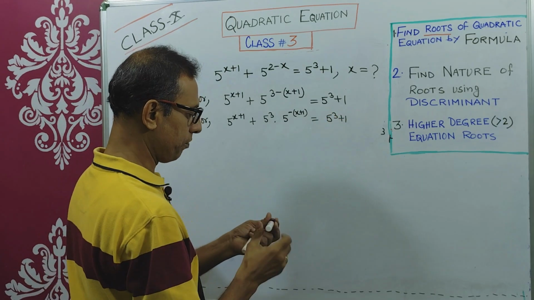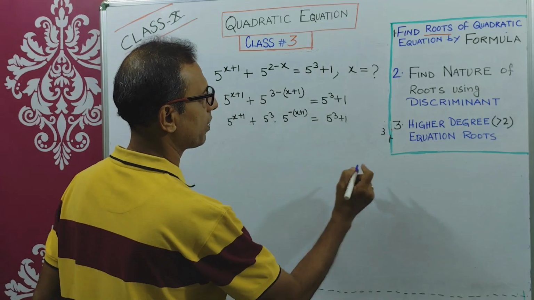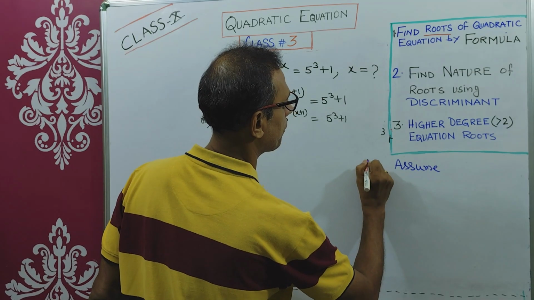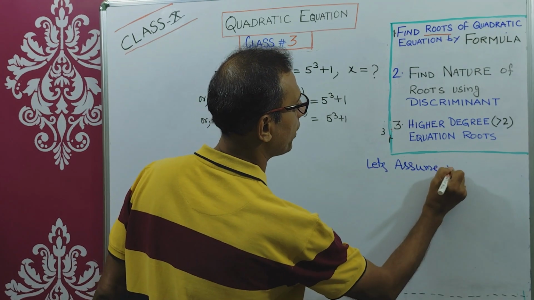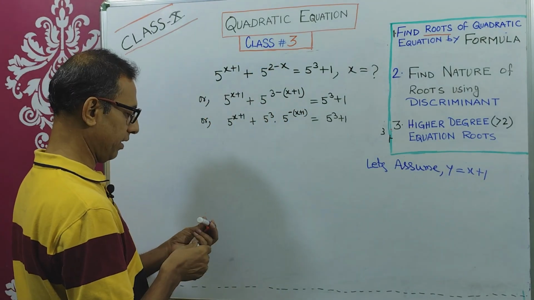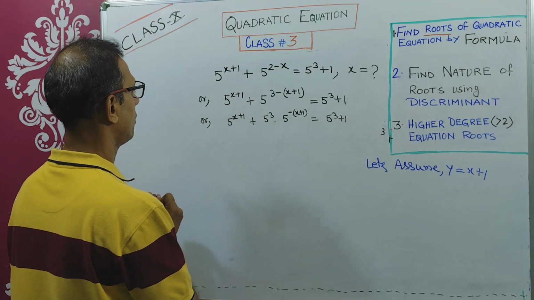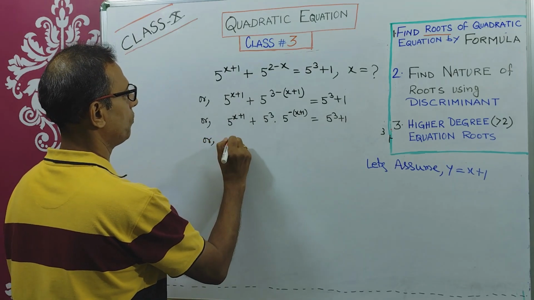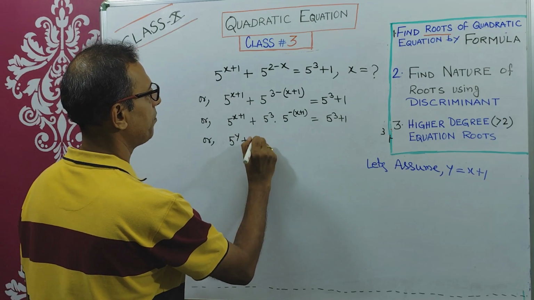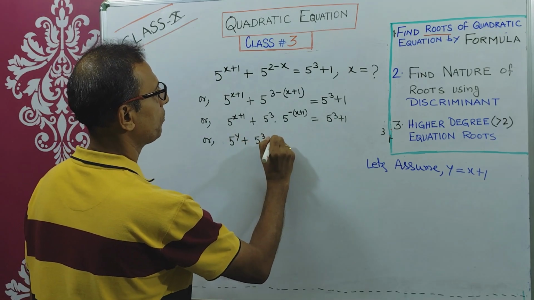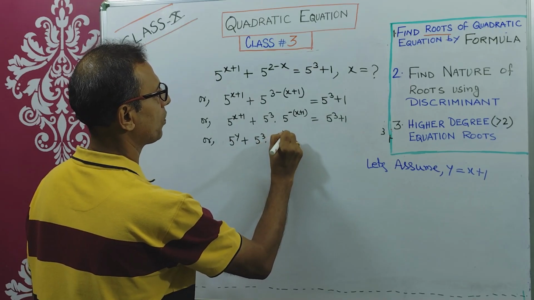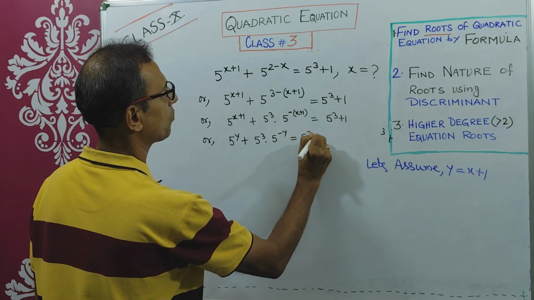Now you assume y equals x plus 1. Let's assume y equals x plus 1. Now replace this x plus 1 with y. 5 to the power y plus 5 cube into 5 to the power minus y equals 5 cube plus 1.